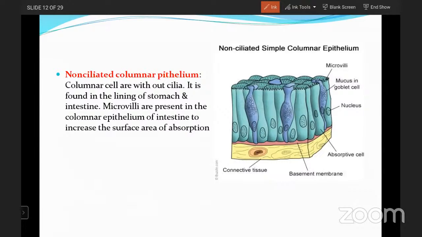What is the main function of the microvilli? It increases the surface area of absorption in the stomach and intestine. This is about the non-ciliated columnar epithelium, which does not have cilia, but instead has microvilli, which are useful to increase the surface area of absorption. So this is the cell, and these are the microvilli. Now go for the next one.